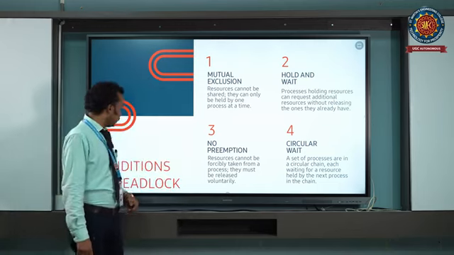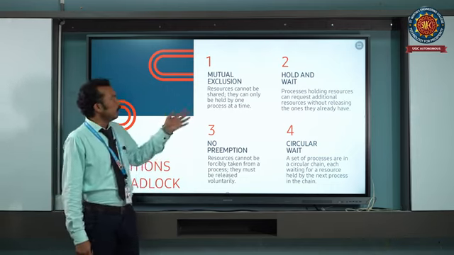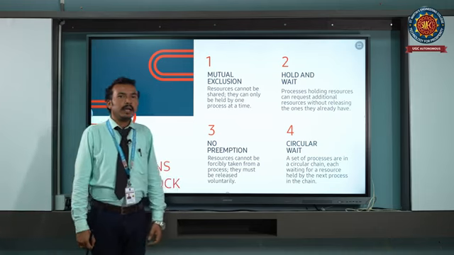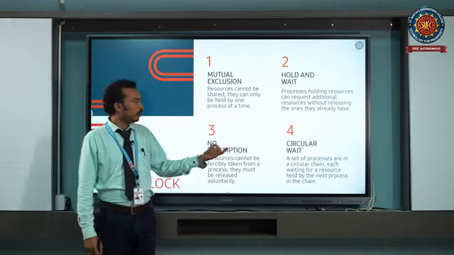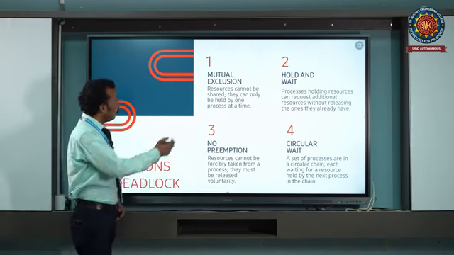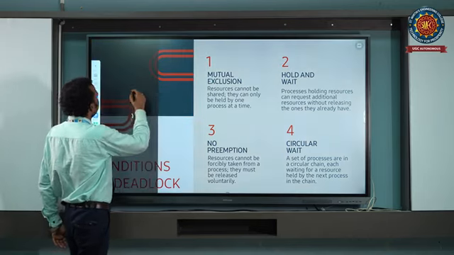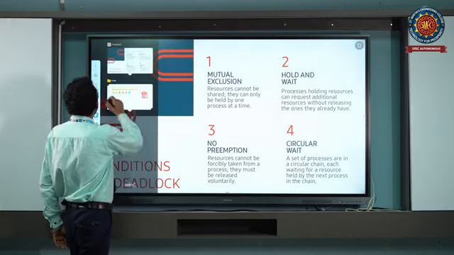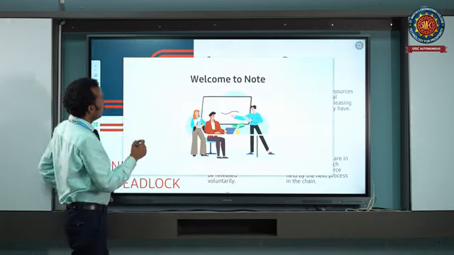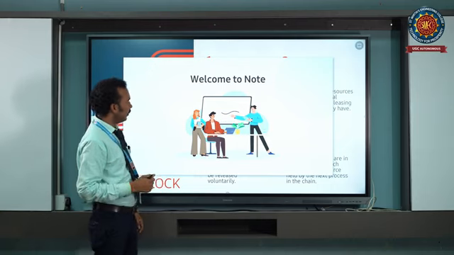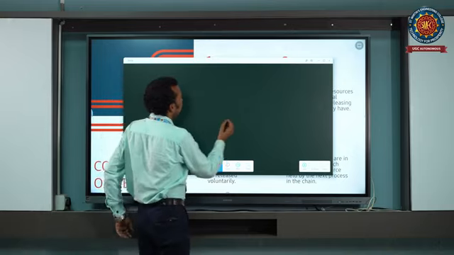And the necessary conditions to occur a deadlock: there are 4 necessary conditions. First one is mutual exclusion, second hold and wait, third one no preemption, and fourth one circular wait. First we'll talk about the deadlock with a diagrammatic representation. We can take one example that depicts the deadlock here.